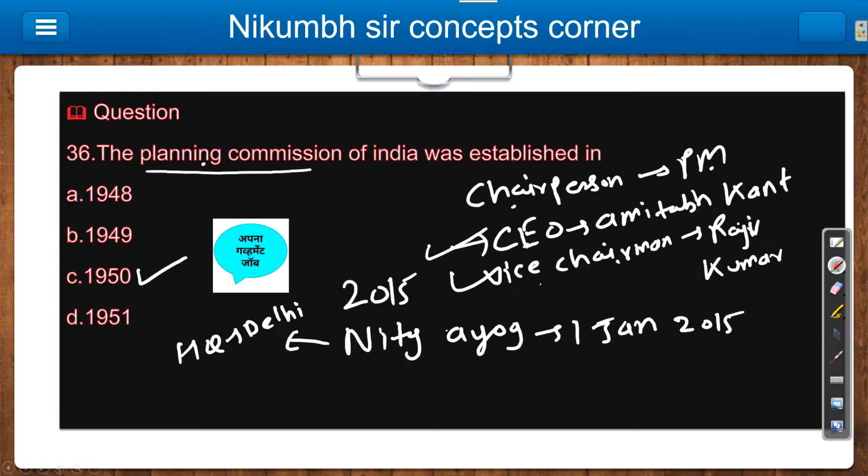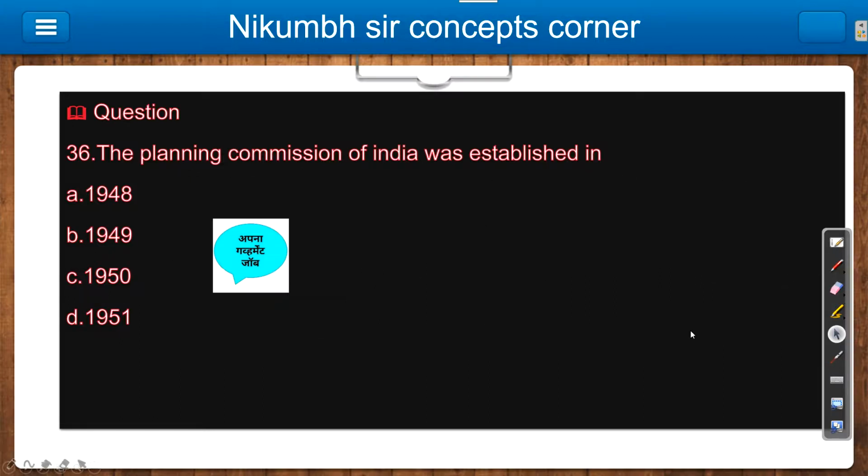First Prime Minister is Jawaharlal Nehru. So that's why the first chairperson of the Planning Commission is Jawaharlal Nehru only, and it was formed in 1950. So let's move to the next question.